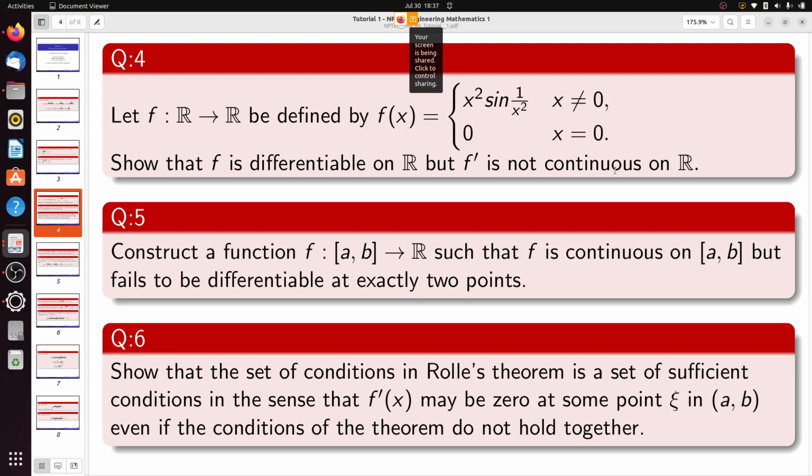Okay, somebody has written it in the chat box, and okay, you are right.